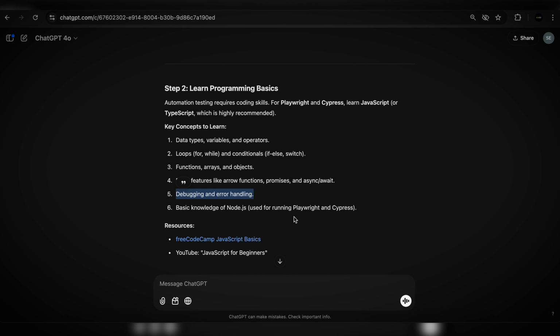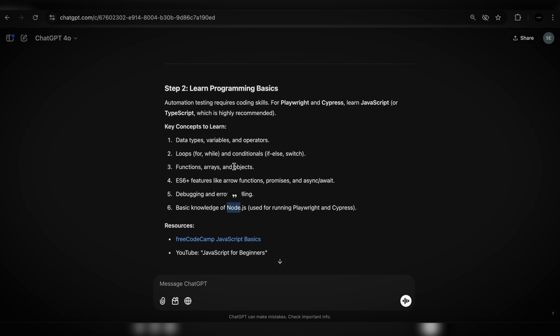Basic knowledge of Node.js. Yes, you would have to learn Node.js. At the very base level, you learn JavaScript right here. And when it comes to ES6 features, functions, and sync-await, that comes from the Node.js.